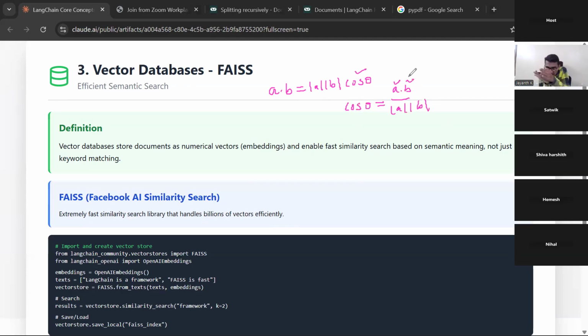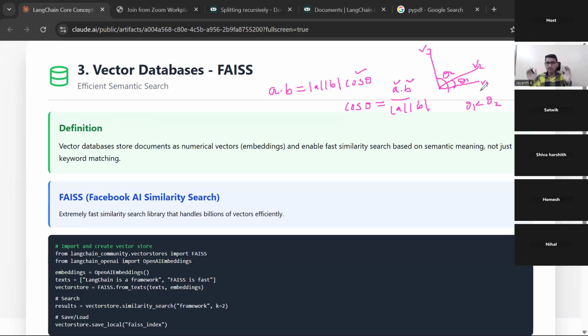If your two vectors are near, then they are similar, right? Are you able to understand intuitively? If the two vectors are like this, with angle theta, let's say this is vector 1 and this is vector 2. Let's say I will take another vector also, here vector 3. Now, what is the angle between? Let's say this is theta 1 and this is theta 2. Now, theta 1 is less than theta 2, right?